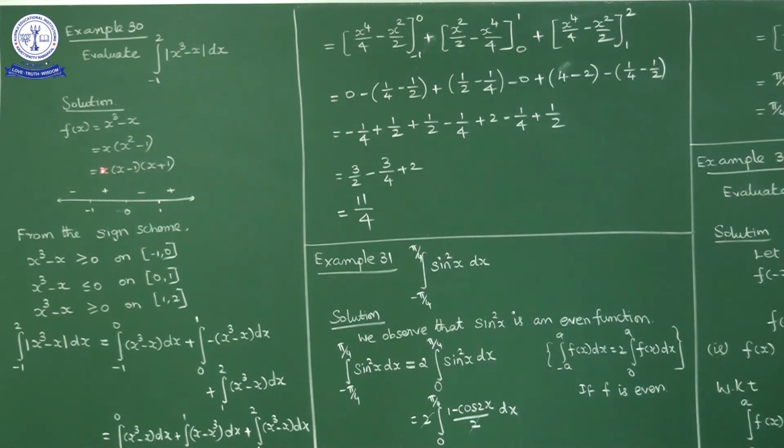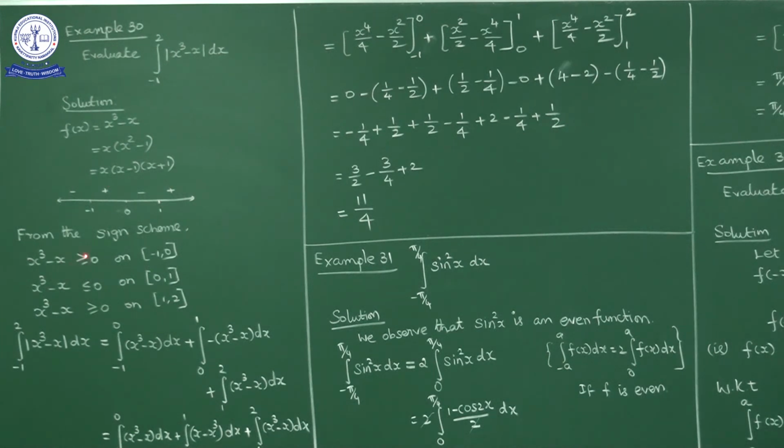Okay. Now what are the zeros here? Minus 1, 0 and 1. Okay. If you mark on a number line, minus 1, 0, 1. If you take any number more than 1, f of x is positive. Any number between 0 and 1, f of x is negative. Any number between minus 1 and 0, positive. Any number less than minus 1, it will be negative. Okay. From the sign scheme, what can we write?